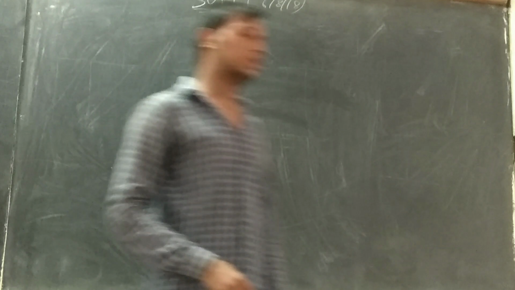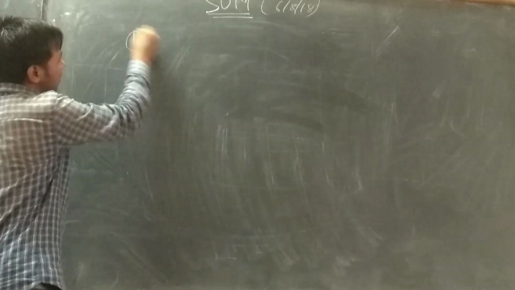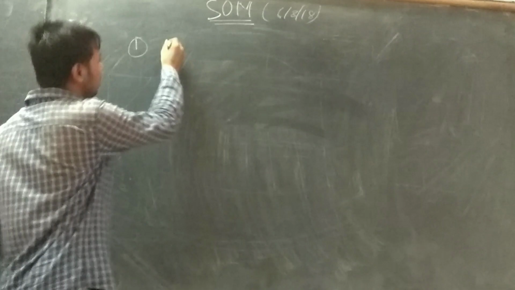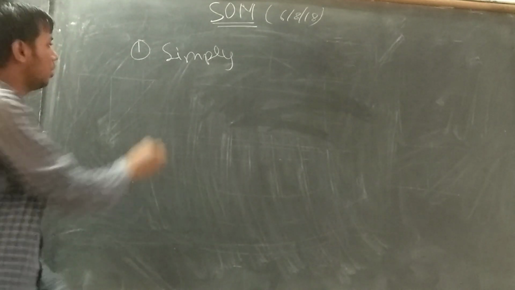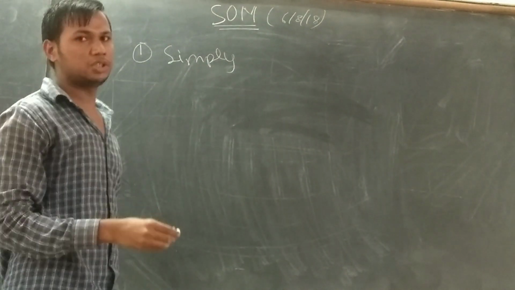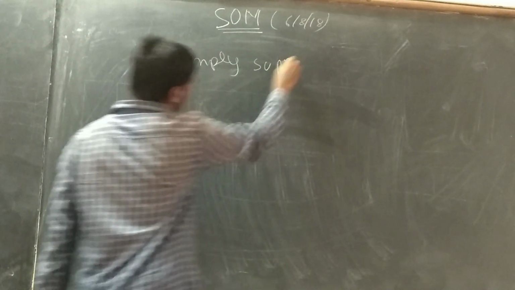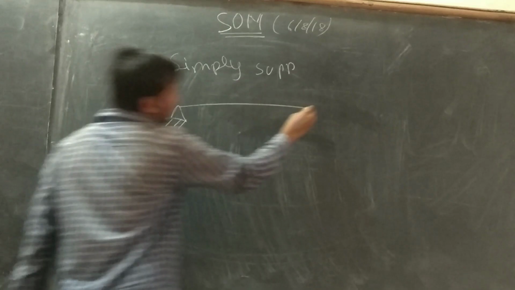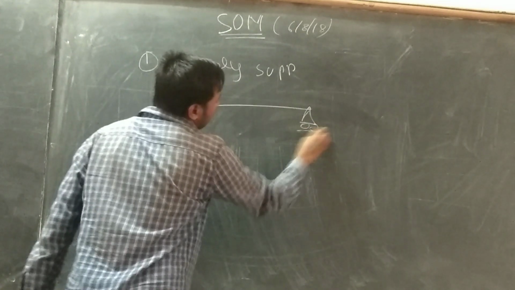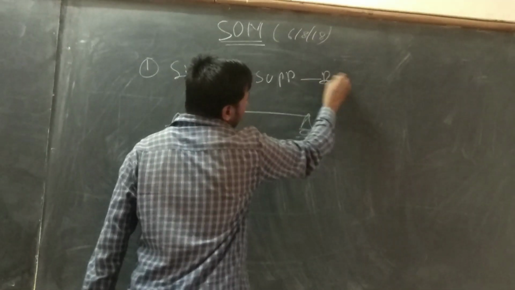I will start with types of support in SOM. Types of support are basically classified into three types. The first is simply supported, the next is roller, and the next is fixed support. First is simply supported. Everyone has a notation for that. This is the simply supported type of support.